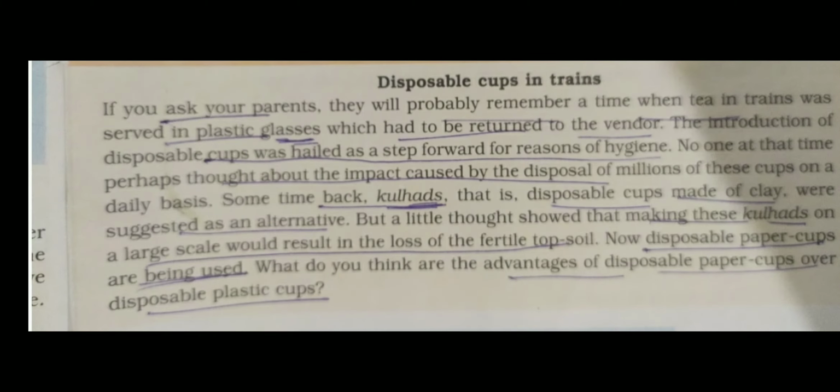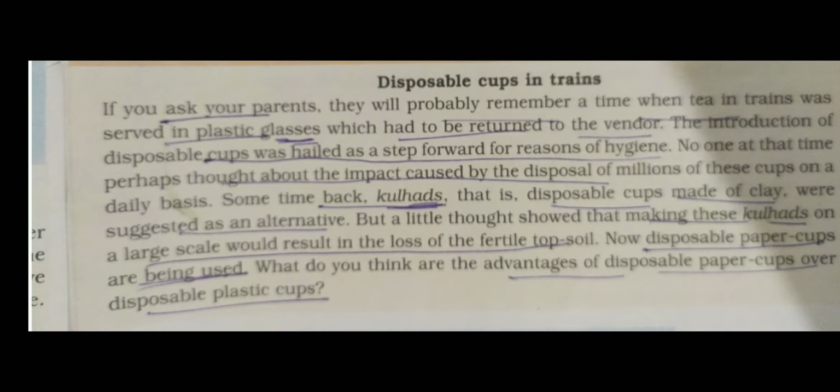Students, you will remember that when we travel from one place to another, basically in trains, we remember that our parents took tea in plastic glasses. These plastic glasses are not biodegradable. Sometimes the plastic glasses are replaced by the kulhad. A kulhad is actually made of clay, but its accumulation also degrades the fertility of the soil, so it loses the fertile topsoil also.